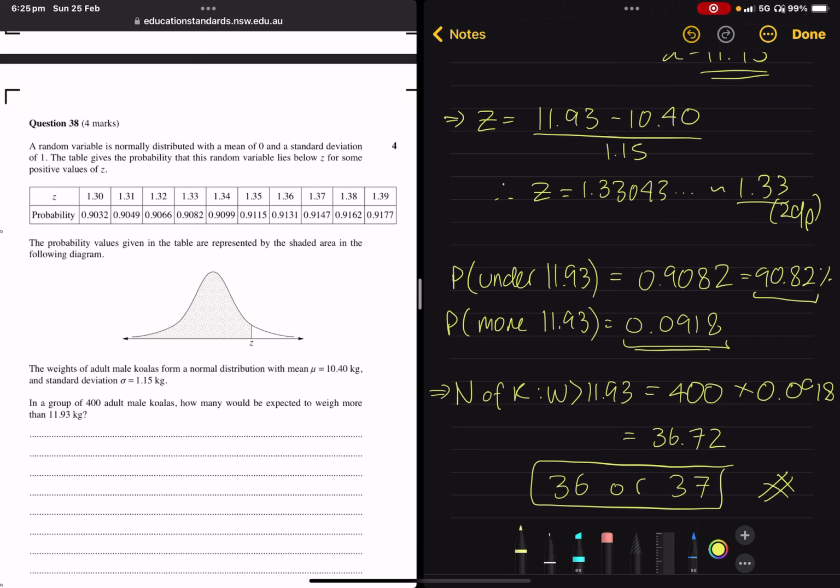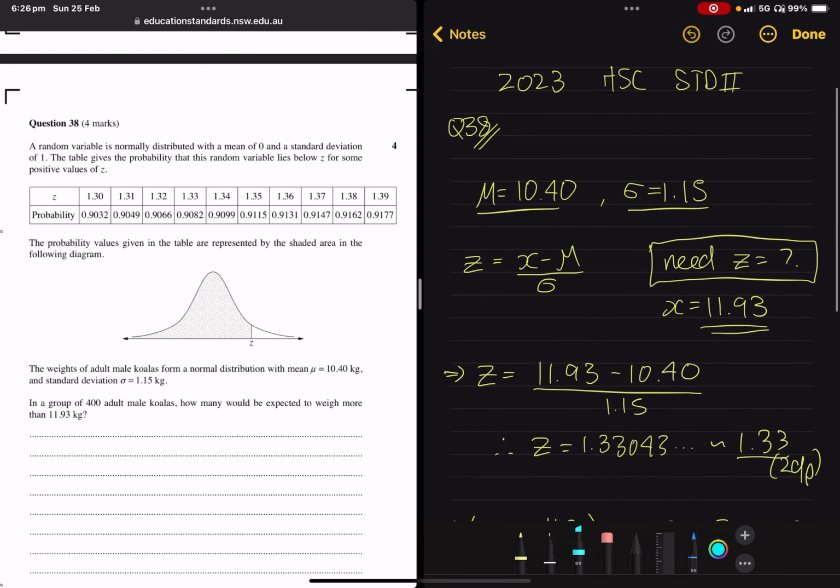But you could also argue that a fraction of a koala is not a whole koala, so it should round down, if you were being quite stern about how the mathematics was working. So 36 or 37, and the marker notes are aware of this. The marker notes have their main answer as 36, but they will accept 37 as well. Either of these answers are possible depending on your assumptions.